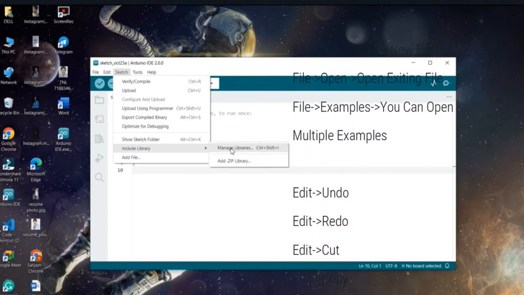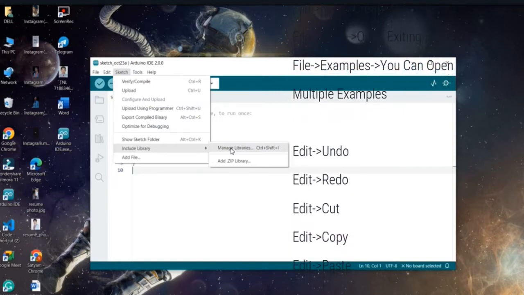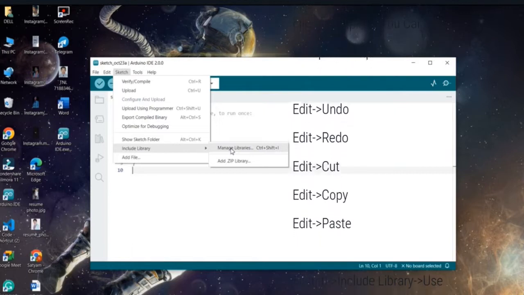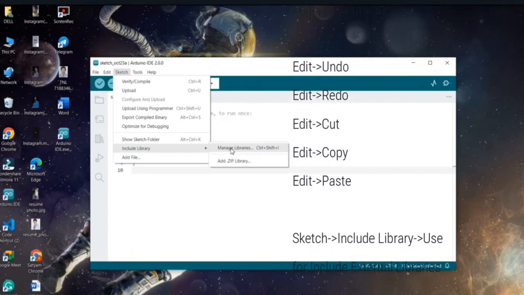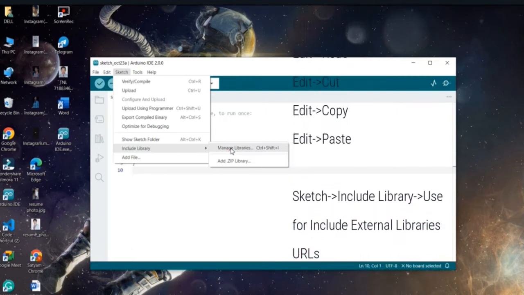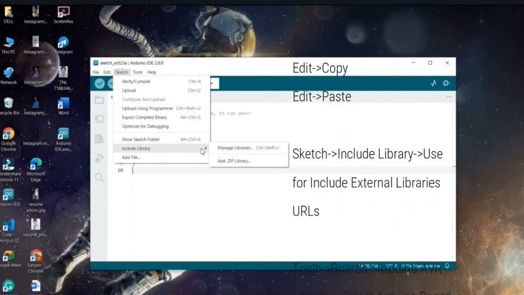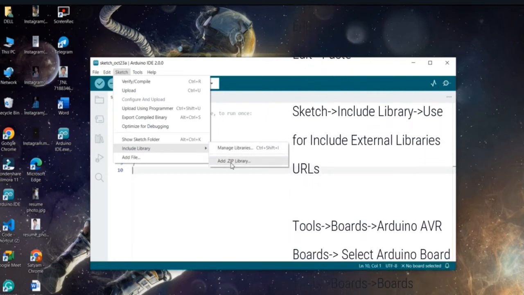When we learn about ESP32 and ESP32 CAM, the Arduino IDE will not work with them if you do not add a library for these modules. When we use Arduino IDE for ESP32 and ESP32 CAM, we will include a library. Then we use this, or we add a lib zip file also.